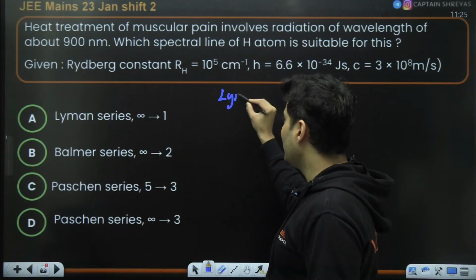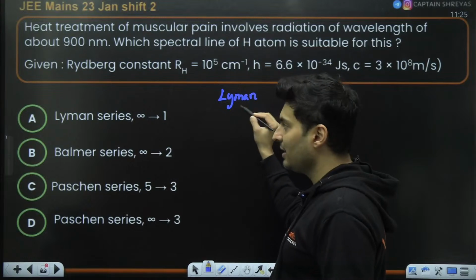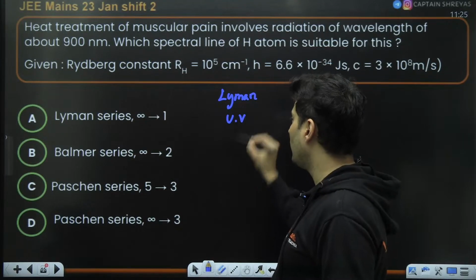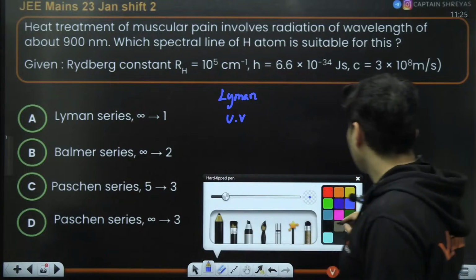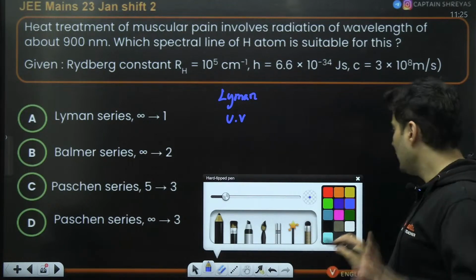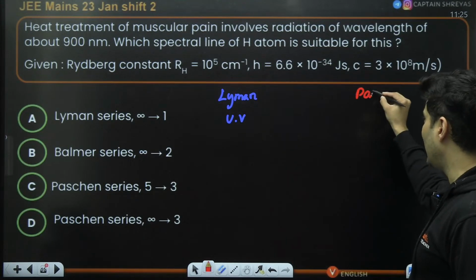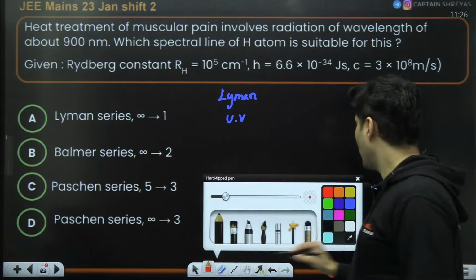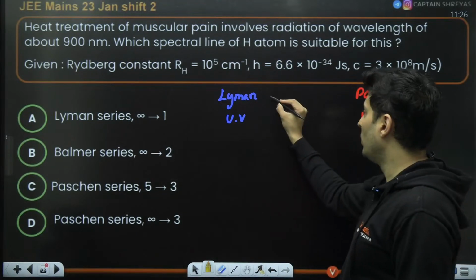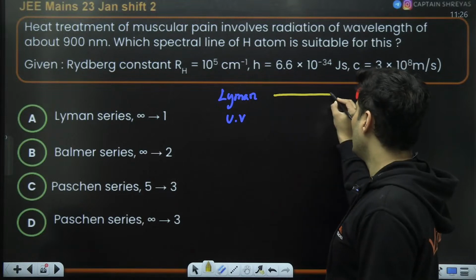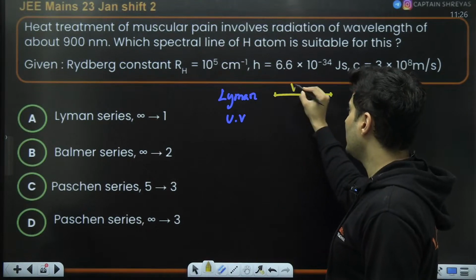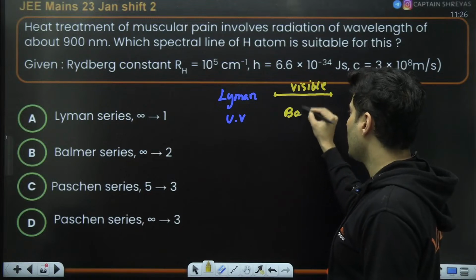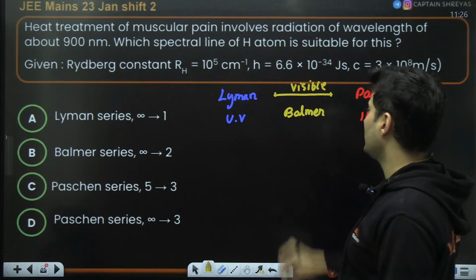See, the Lyman series is usually in the ultraviolet region. Then you have Balmer, and then you have Paschen, and the Paschen series is basically in the infrared region. And then you have that rainbow of colors right from blue to red, which is basically your visible spectrum, and that is basically your Balmer series.